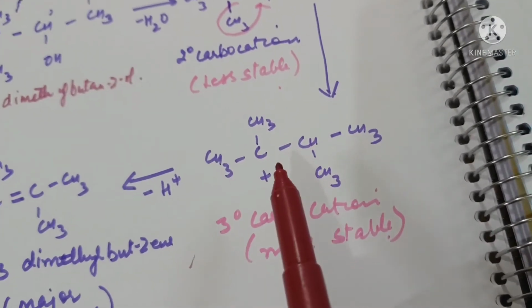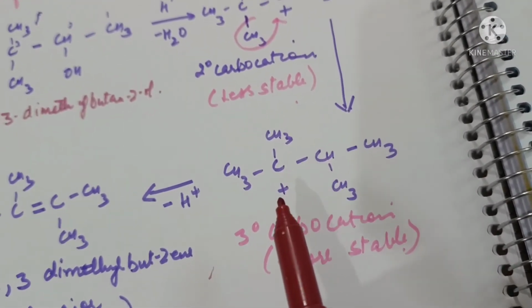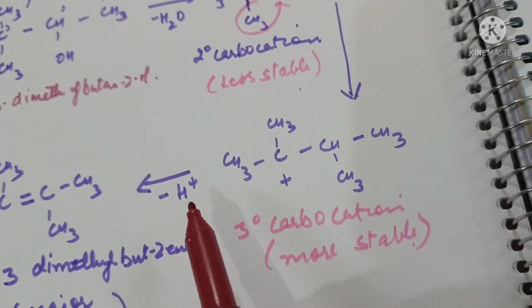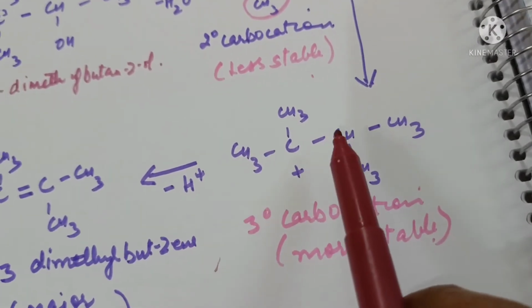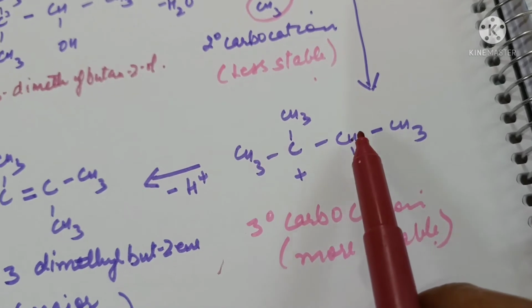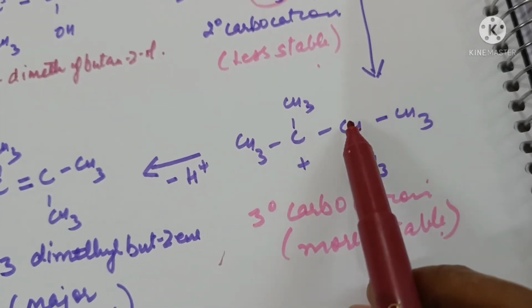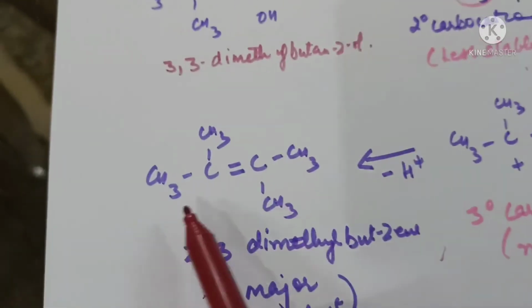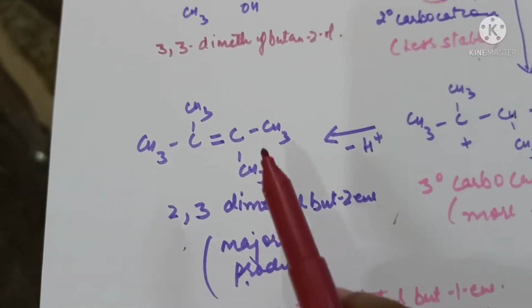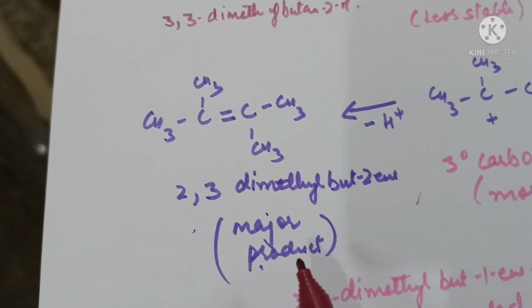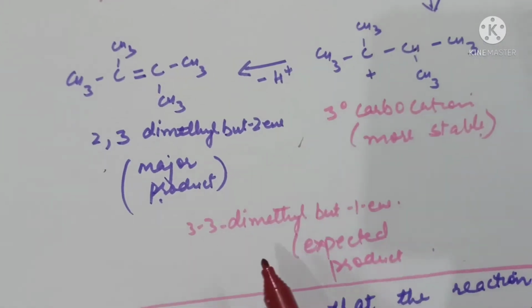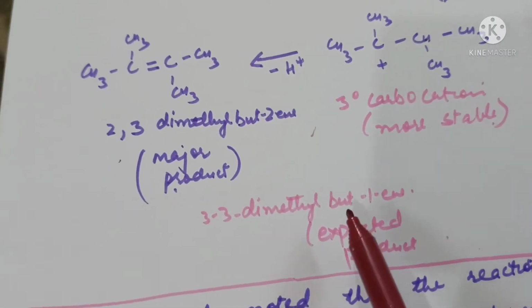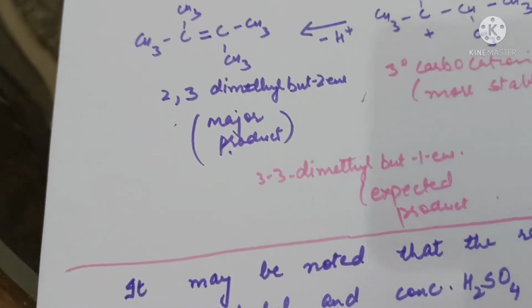In the next step, there will be a loss of proton to form alkene. So this hydrogen will be lost and the electrons will come here to form a double bond, and 2,3-dimethyl-but-2-ene is formed as the major product rather than 3,3-dimethyl-but-1-ene, which was the expected product.